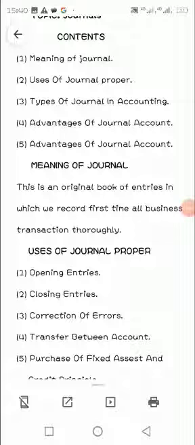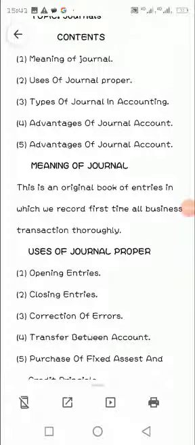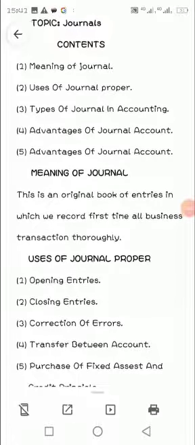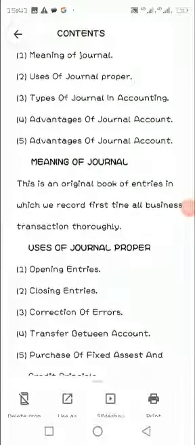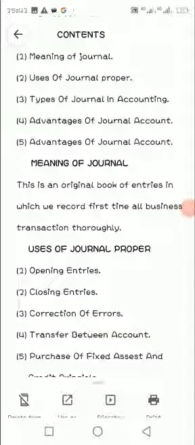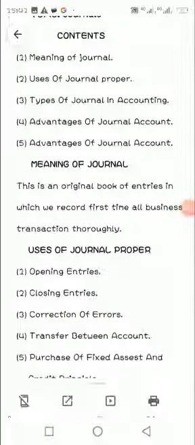Journal account is an original book of entry in which we first record all business transactions thoroughly. It means the first book that we use to record our business transactions. Take for instance, we went to buy something in the market.